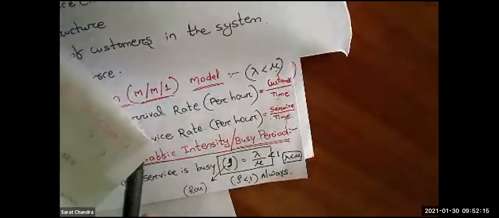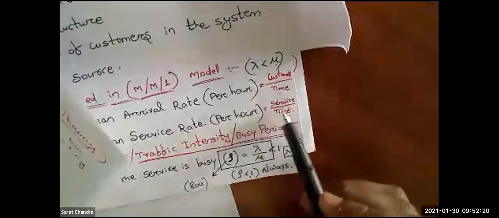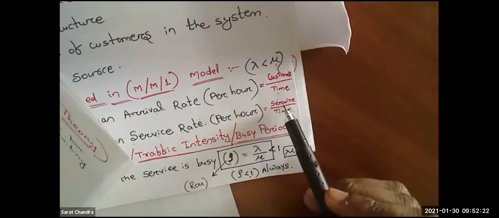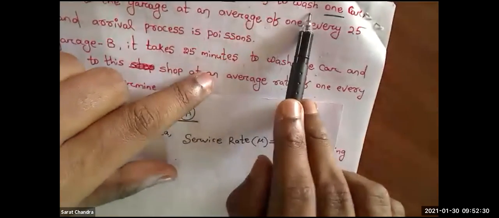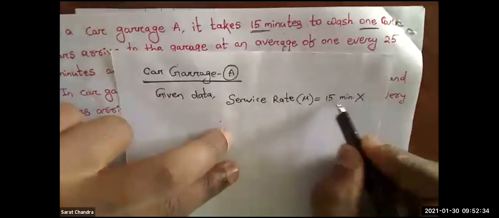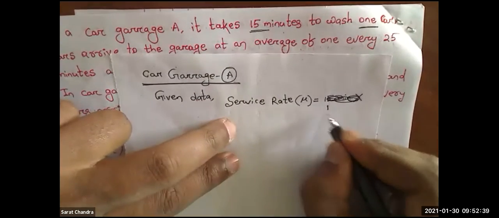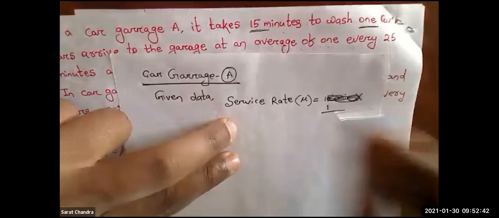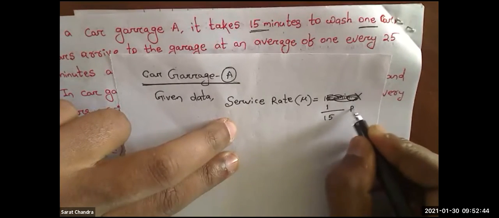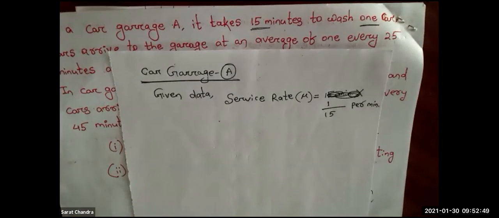If it is arrival rate, in the numerator there should be the number of customers. If it is service rate, in the numerator there should be the number of services. So in this question, it takes 15 minutes to wash one car. It is not 15 minutes, it should be how many cars? One car, divided by how many minutes? 15 minutes. 1 divided by 15 per minute. Like that you write. This is the value of mu.